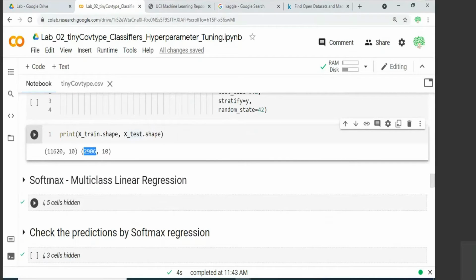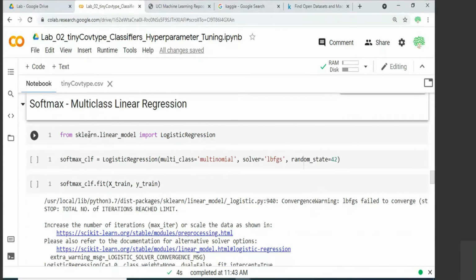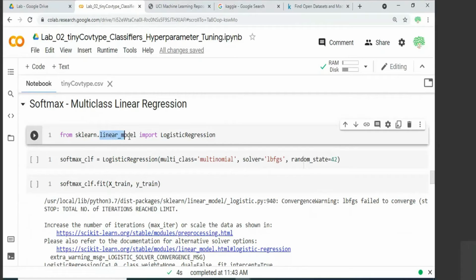How do we apply this softmax regression for this classification problem? Let us go there. Inside the scikit-learn's linear model module, there is a class called LogisticRegression. Yesterday we used linear regression for continuous value prediction. Now you have multi-class classification. Theoretically, when we were looking at the lecture, we said that logistic regression is for binary class and softmax regression is for multi-class. That is the theory.